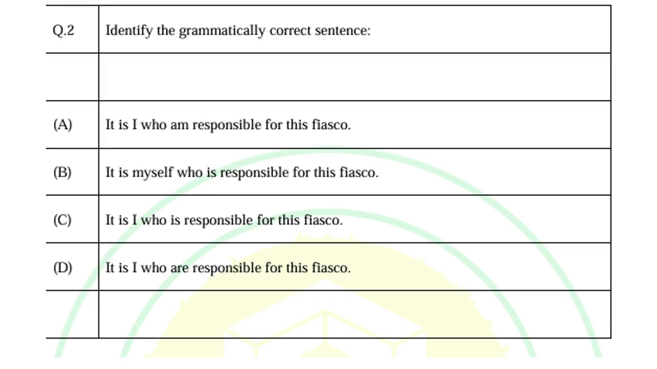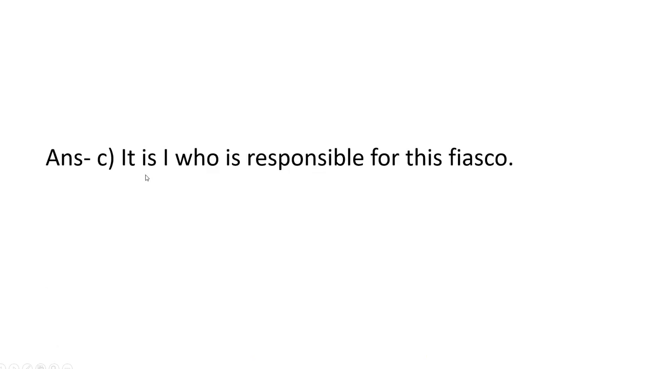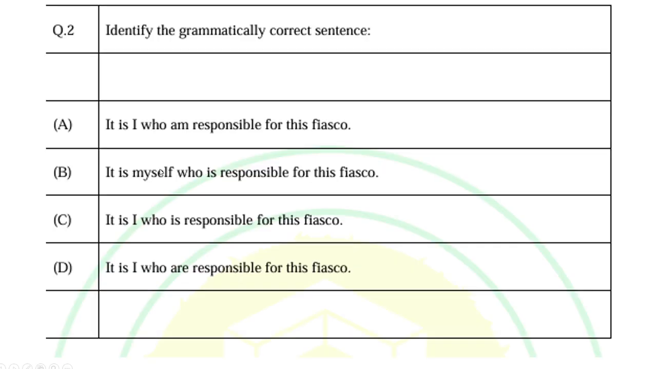Second question, identify grammatically correct sentence. A, it is I who am responsible for this fiasco. B, it is myself who is responsible for this fiasco. C, it is I who is responsible for this fiasco. And D, it is I who are responsible for this fiasco. Option is C, it is I who is responsible for this fiasco.